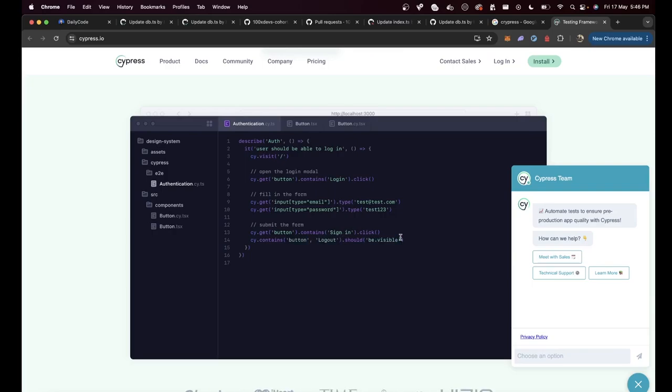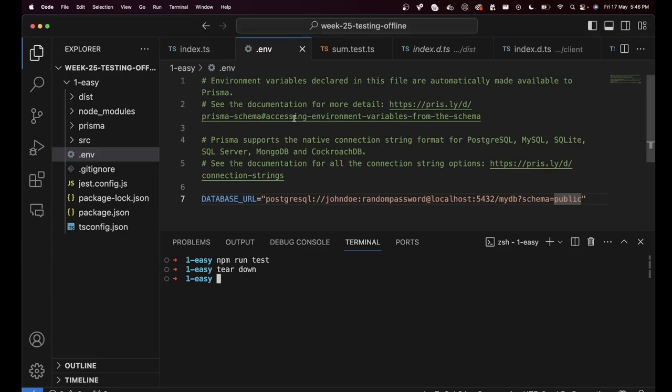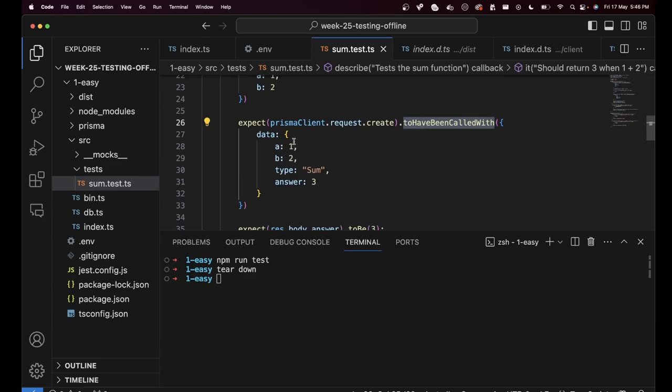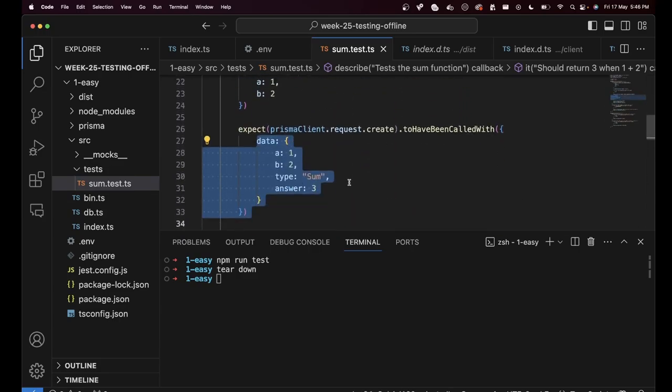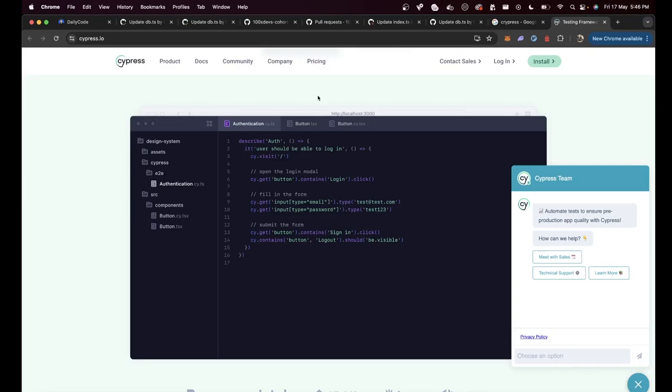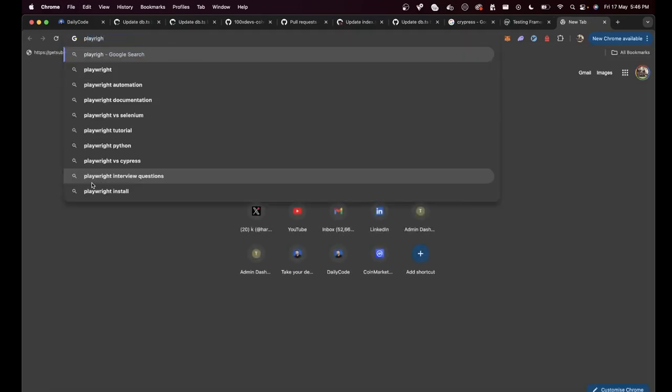So this is something we get comfortable with, but thankfully, I don't think this is a downside. I think this is an upside. Whenever you're writing tests, you write them like this: expect something to have been called with this data, or expect something to be this thing. So this is a very common pattern. Cypress is one framework that lets you do it. Playwright is another framework that lets you do the same thing.